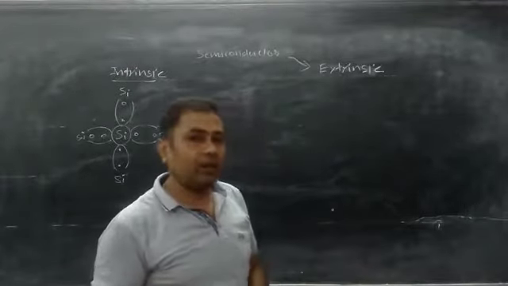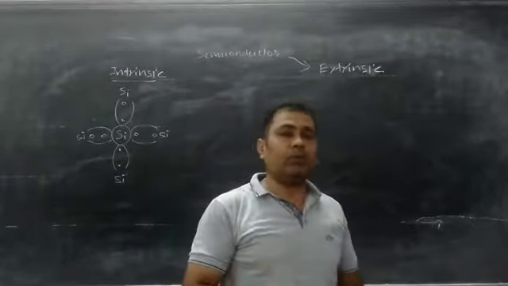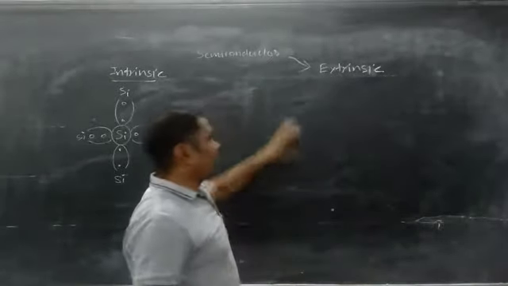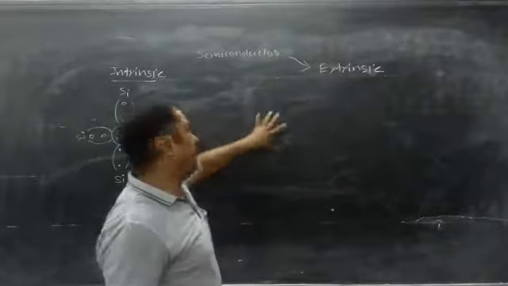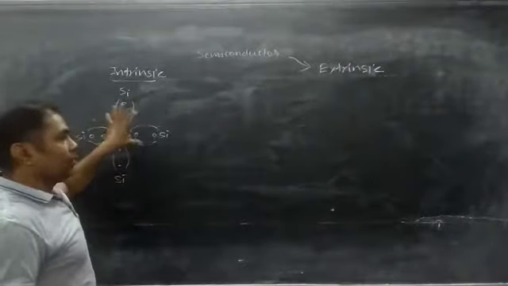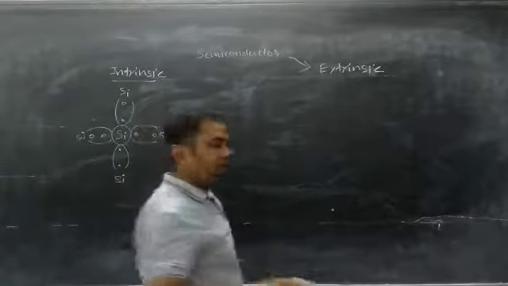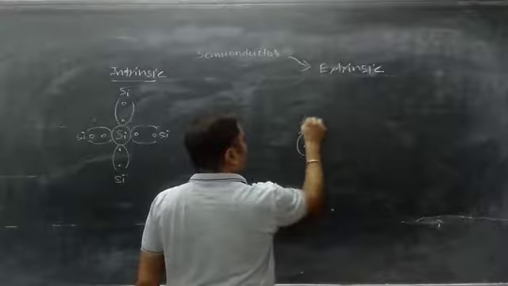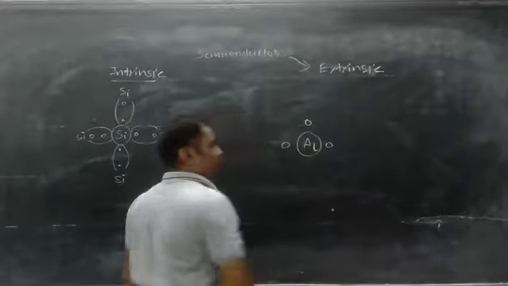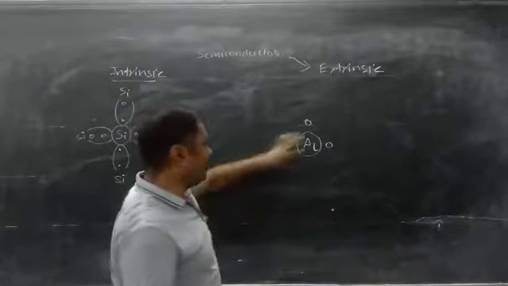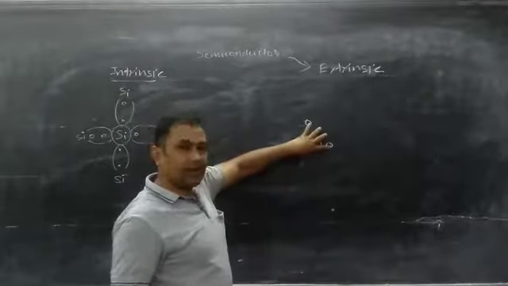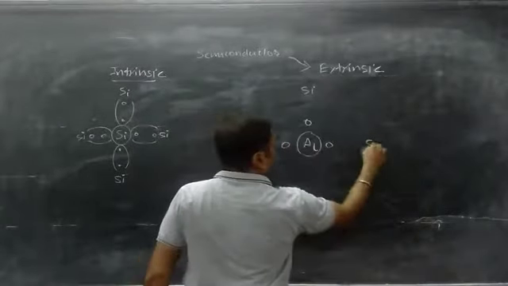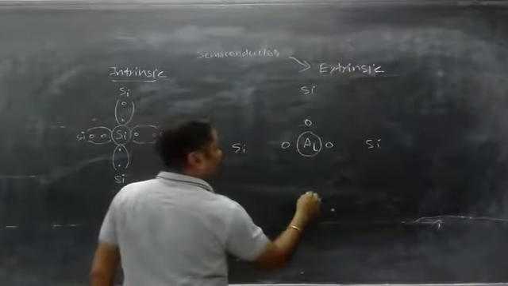What is meant by trivalent impurity? Trivalent impurities are those materials whose atoms have a valency of 3. So if trivalent impurities are added into a pure semiconductor, suppose we have taken an aluminum atom which has a valency of 3, and we add one aluminum atom among silicon atoms, what will happen here? Here is a silicon atom, here is also a silicon atom, here is also silicon, and so on.